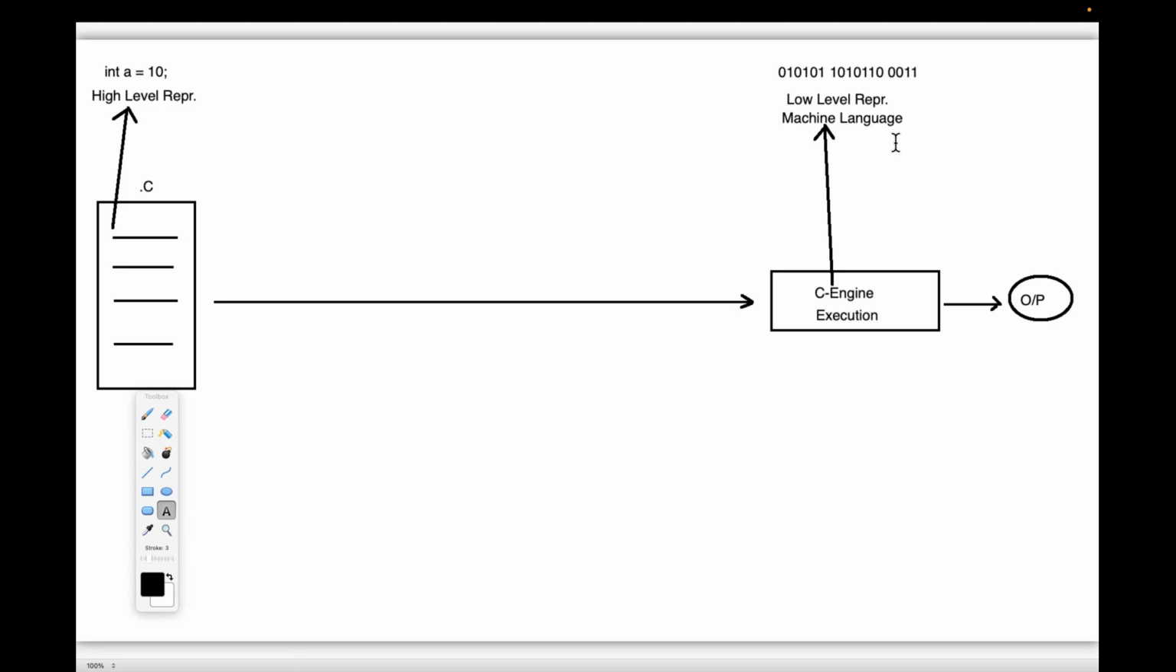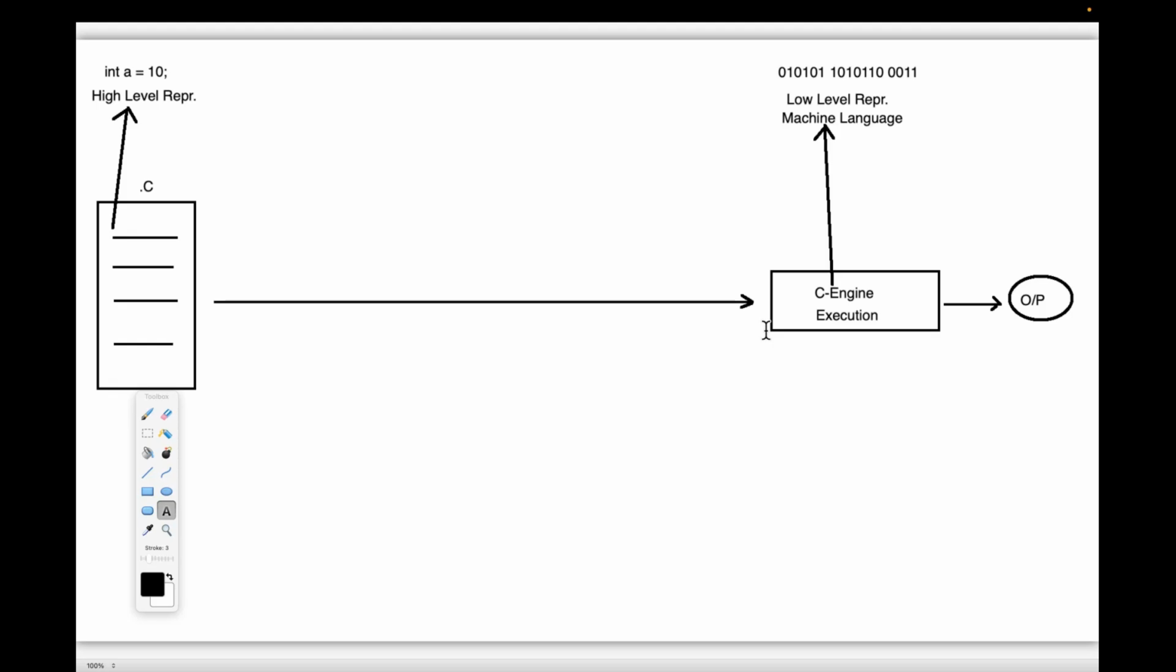Guys, here we have to understand one point. When we submit this high level program to the C engine, is it possible for the C engine to understand and execute a high level program directly? Immediately comment on it in the questions box. Everybody has to give a response.